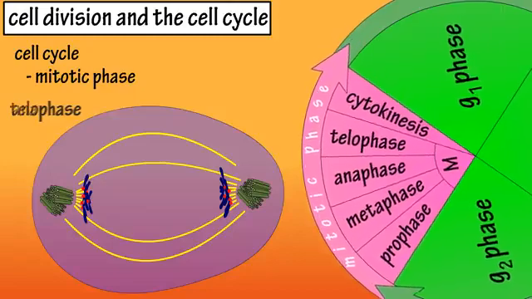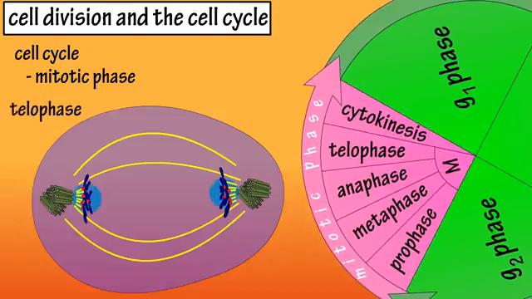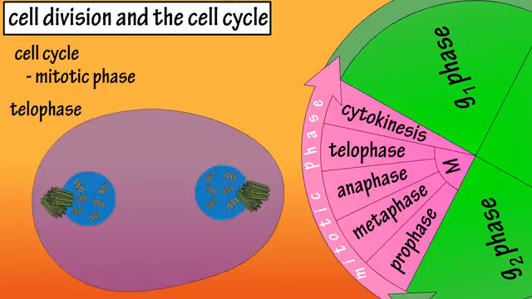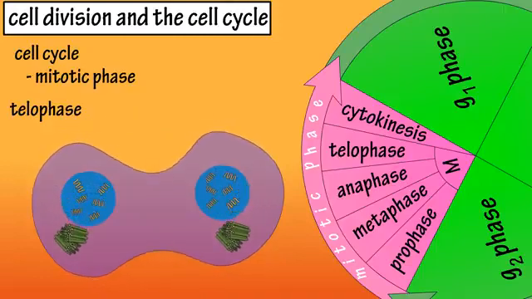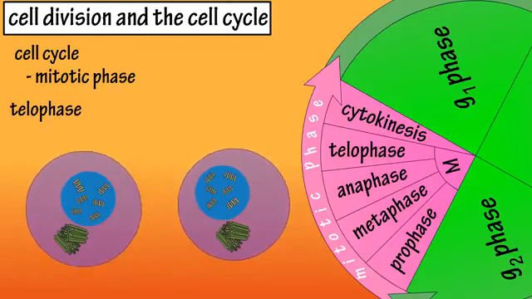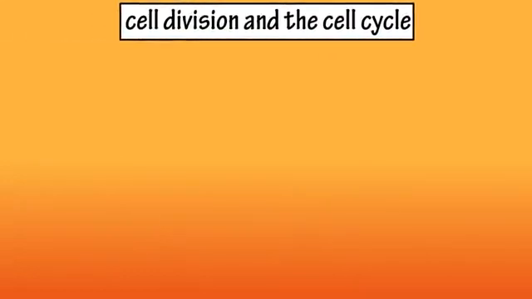During telophase, a new nuclear envelope forms around the chromosomes, a nucleolus reforms within the nucleus, the spindle fibers break up and disappear, the chromosomes uncoil to form chromatin, and cytokinesis continues. Once this phase is complete, two new daughter cells are formed, and the process of cell division is completed. And that's the basics on cell division and the cell cycle.